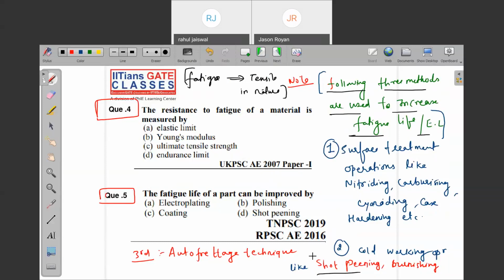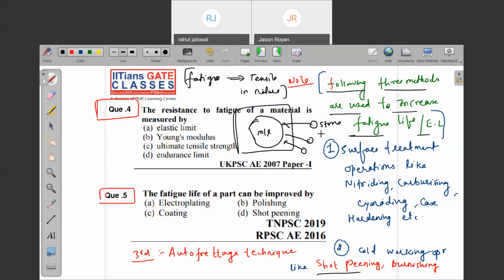So what are you doing in shot peening? Let's say this is the material whose fatigue life we need to improve. I take stones and throw them, bombarding it in a chamber. Due to that, the surface cracks, irregularities and foreign particles on the material are removed by the stones.